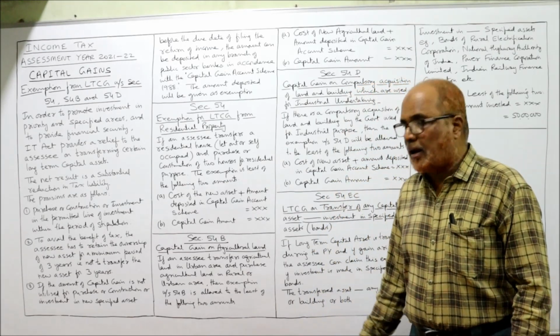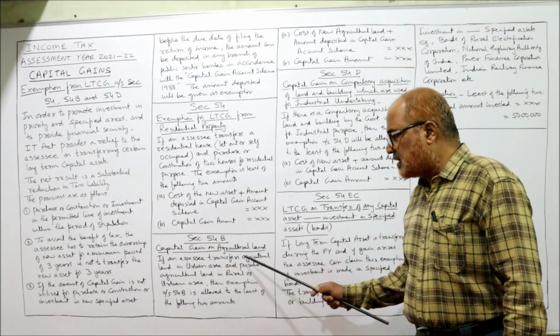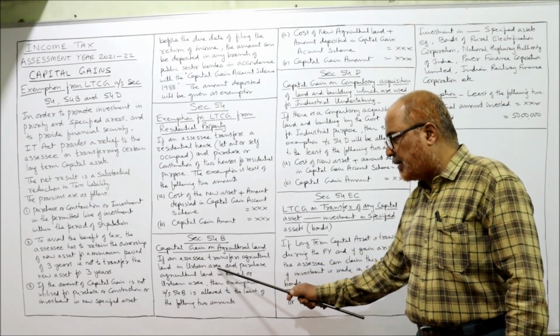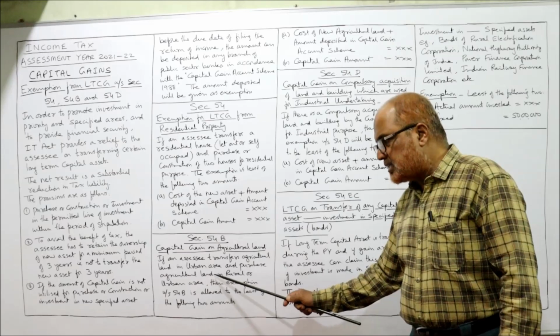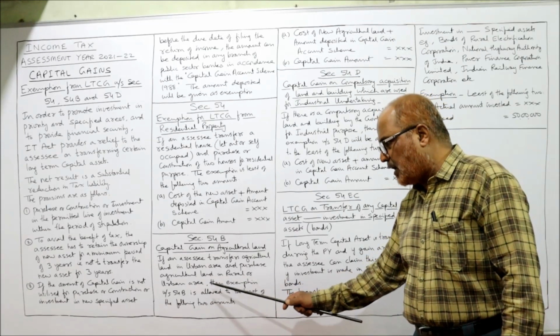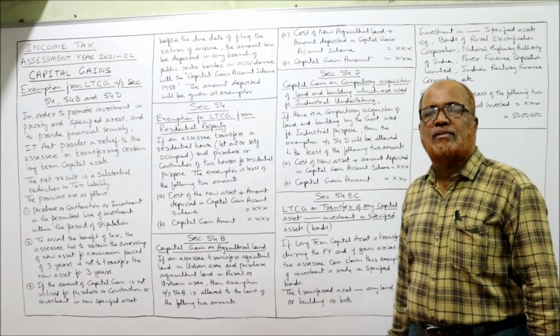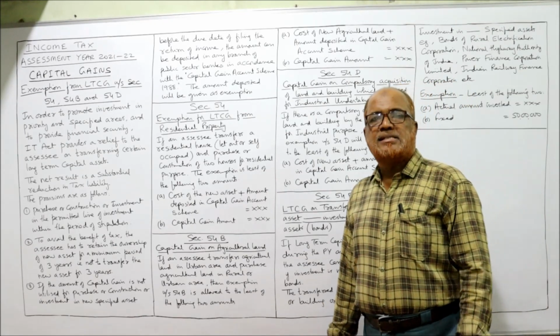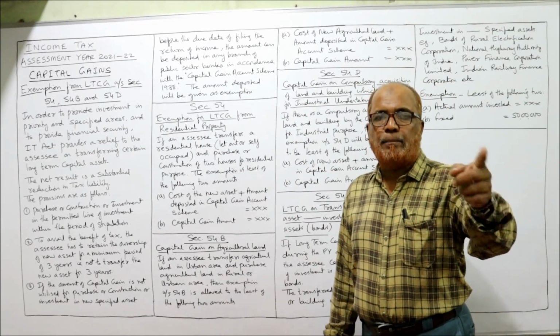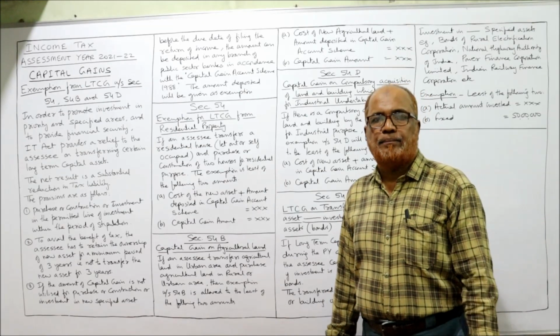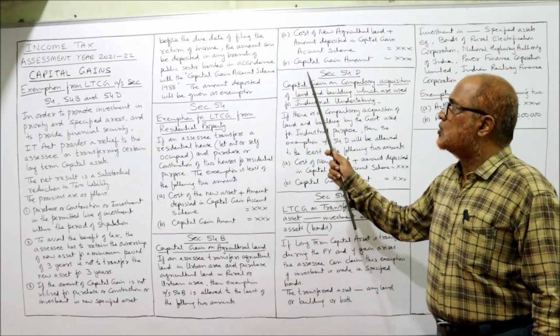So here, if an assessee transfers agricultural land in an urban area and purchases agricultural land in a rural or urban area, then exemption under section 54B is allowed at the least of the following two amounts. Selling one agricultural land and purchasing another agricultural land. Exemption is the least of the following two.